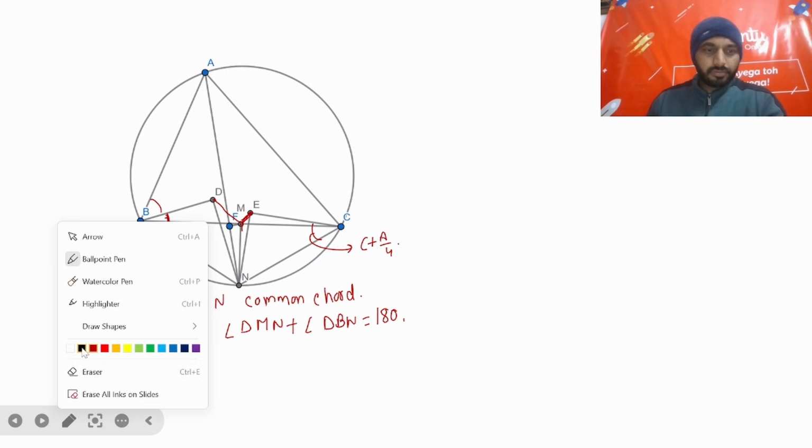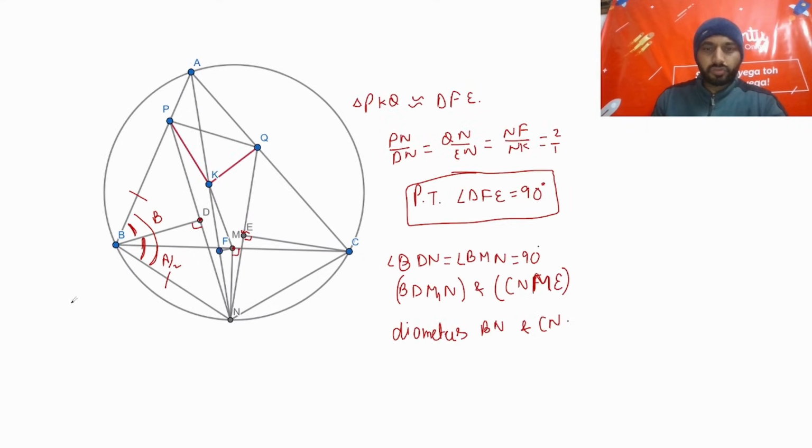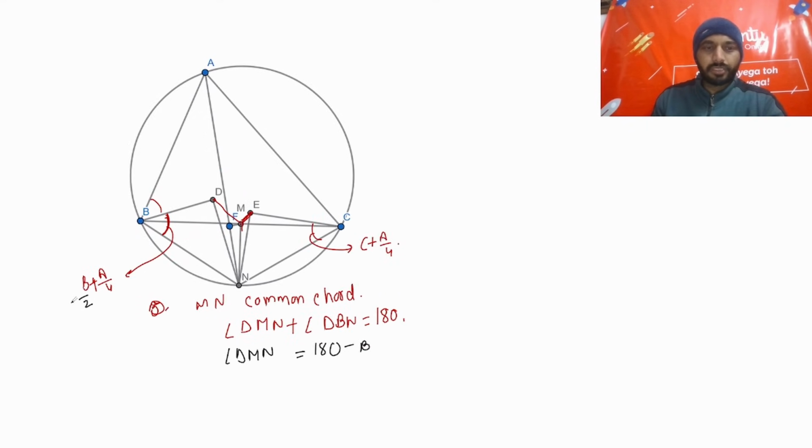So now if we write the angle DMN, it is 180 minus, so it is B by 2 plus A by 4. Half of B plus A by 2. And this is C by 2 plus A by 4.